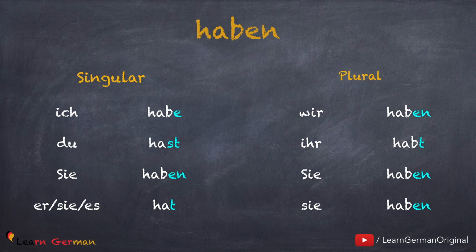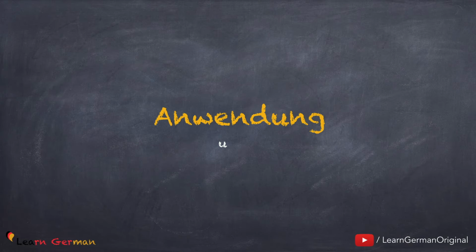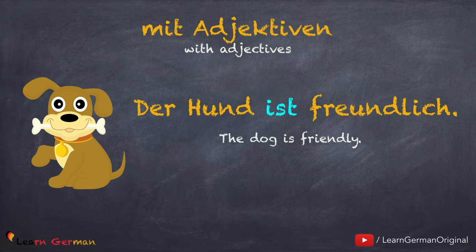We have another video on haben and sein where we talk about the verb conjugation in detail. You can watch this video as well. The link is given below in the description. Now let's move on to the verb sein. And let's see where it can be used. Anwendung. So here's the first usage. Mit Adjektiven. For example, der Hund ist freundlich.